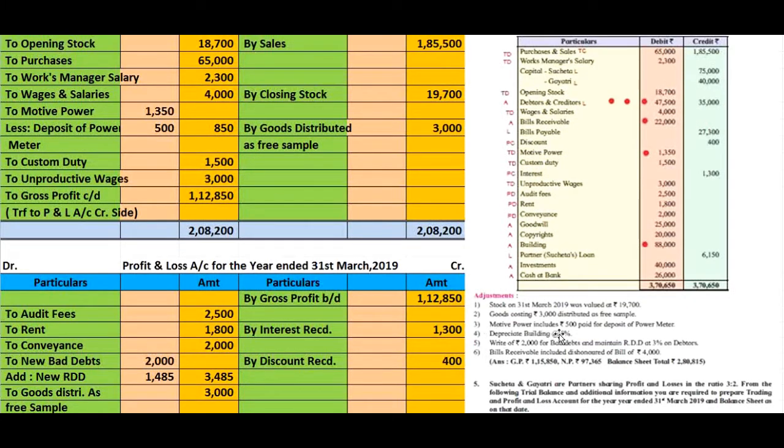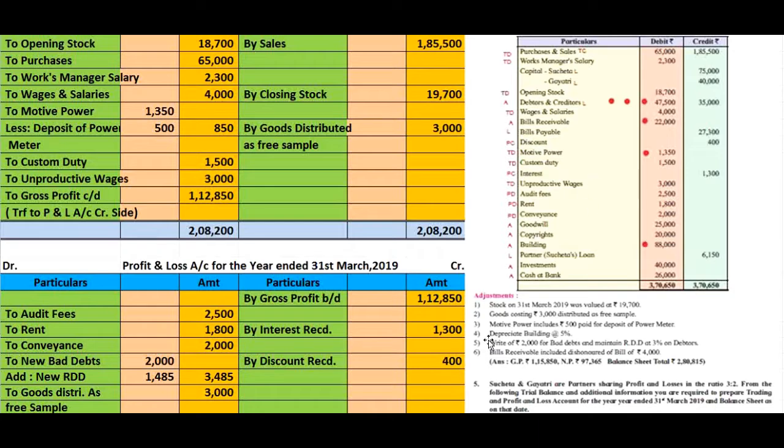Motive power includes rupees 500 paid for deposit of power meter. You have to bullet here the motive power because the deposit for power meter is included in motive power. That is, capital expenditure is included in revenue expenditure. You will have to refer that adjustment.